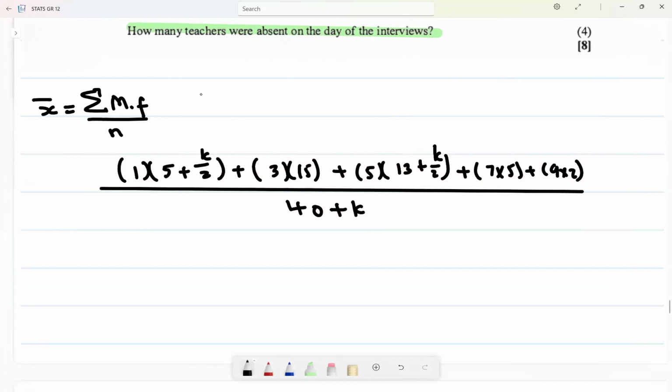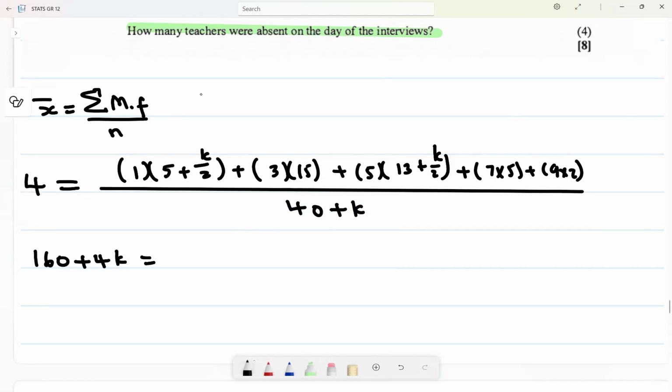So that we say, okay, we were already given that the new estimated mean is 4. Then it's just a matter of us applying a lot of mathematics thereof. When we do that, we're going to say 40 plus k multiplied by 4 is going to be like 160 plus 4k.